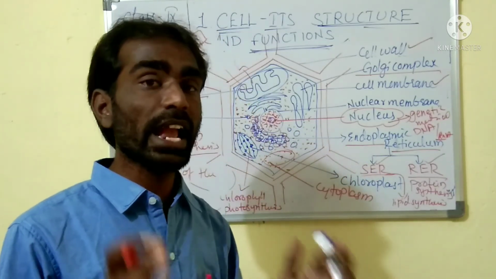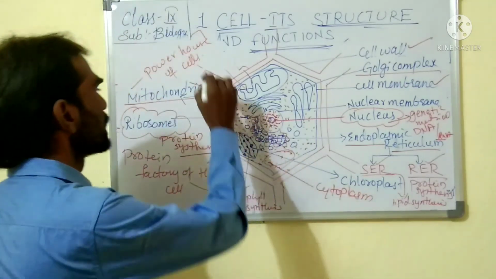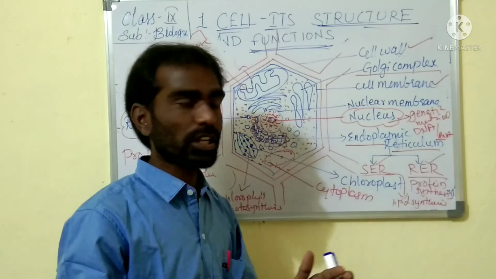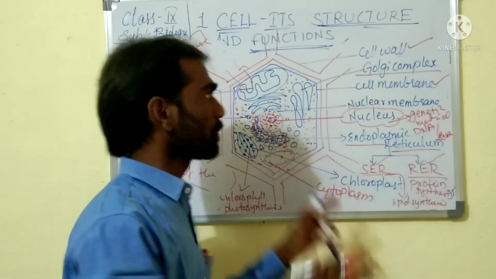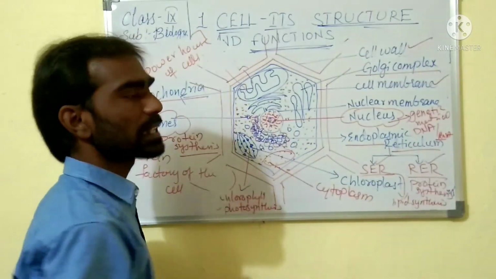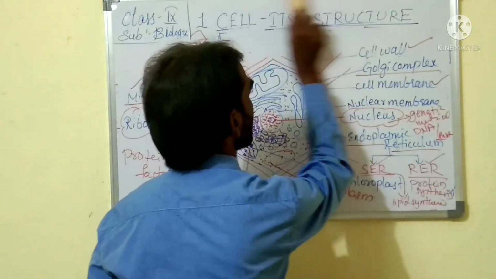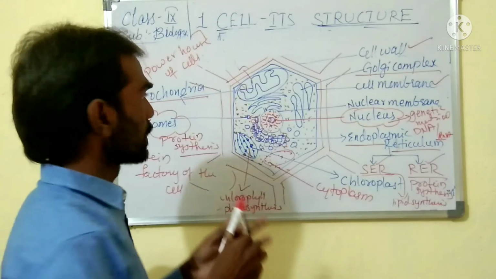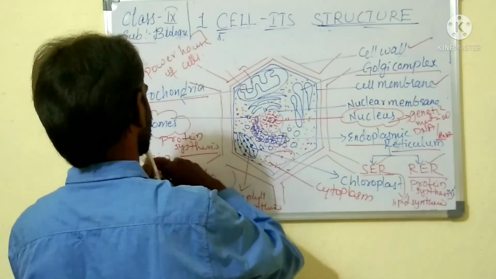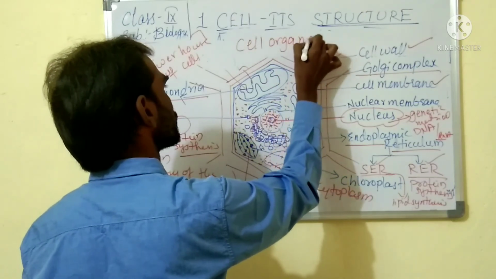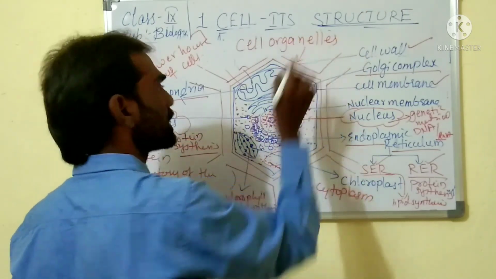Now each of these is called a cell organelle. All these are called cell organelles, which are present inside the cell.